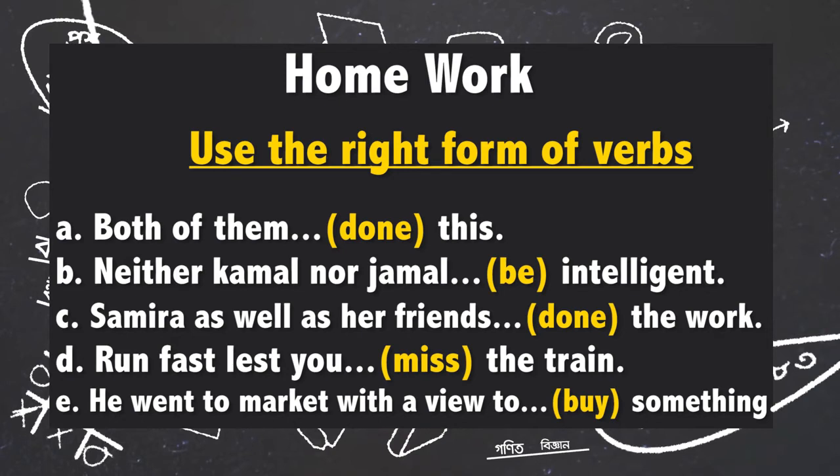Neither Kamal nor Jamal intelligent. Neither Kamal nor Jamal, be verb, intelligent.